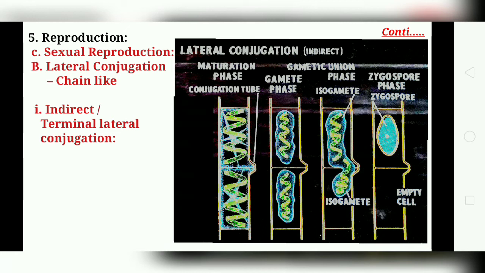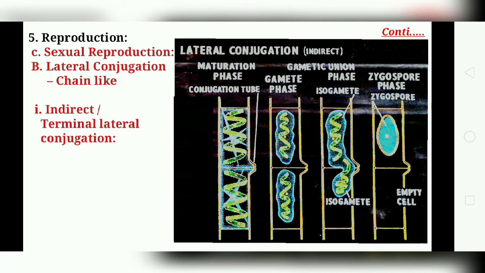Through this side passage, the male gamete passes and fuses with the female gamete. As a result, a zygospore is formed. This type of conjugation is called chain-like conjugation.